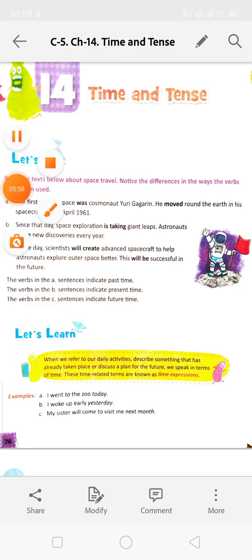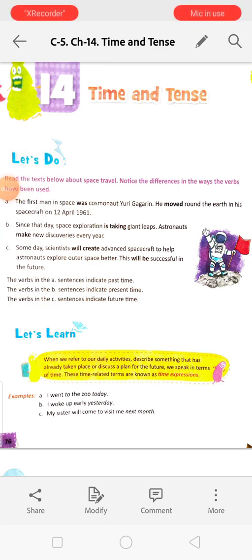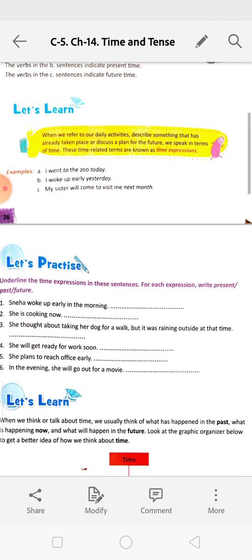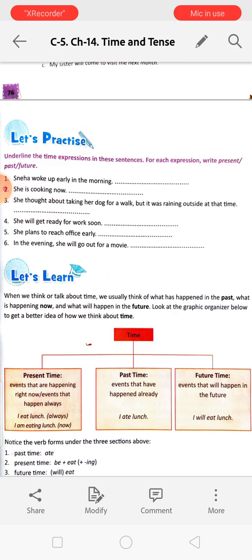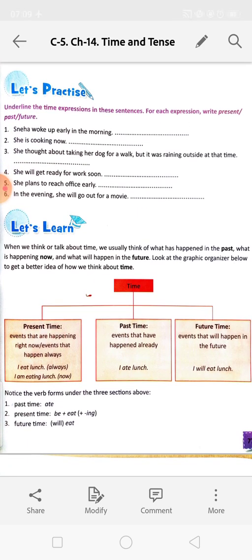Okay. For example, here given, I went to the zoo today. Number B, I woke up early yesterday. Number C, my sister will come to visit me next month. Underline the time expressions in these sentences. For each expression, write present, past, or future.